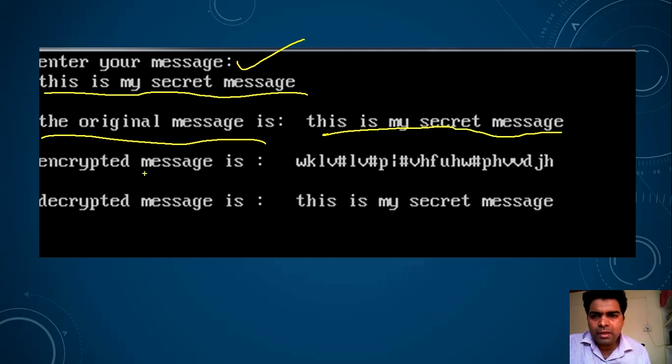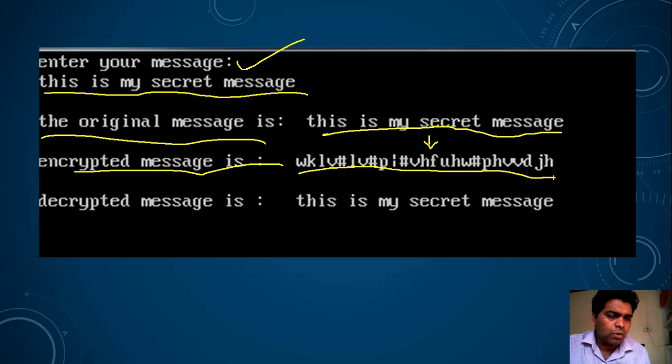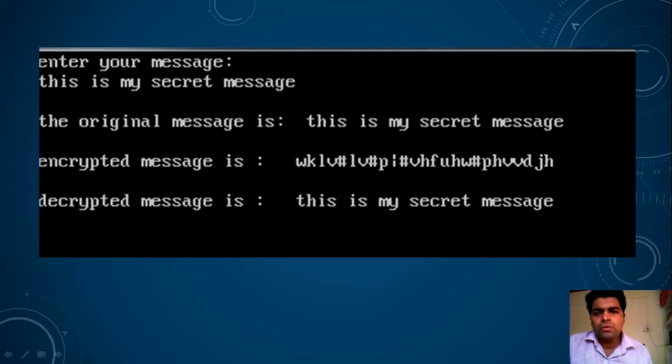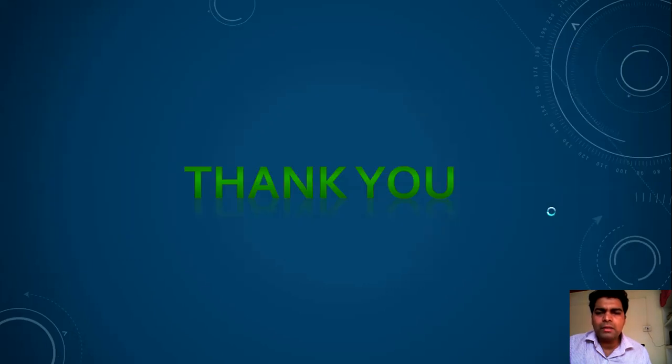After performing the encryption, your message gets converted to this code. This is the encrypted code. This is called the ciphertext. After performing the decryption operation, your message will be converted back to the original plain text, that is the original message. So I have used a basic encryption methodology in this program. You can implement more on that.